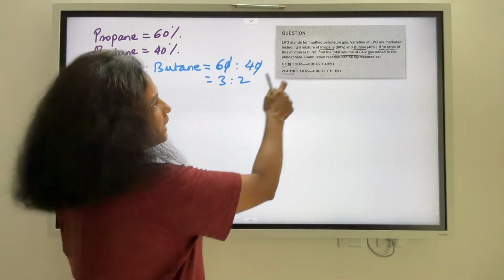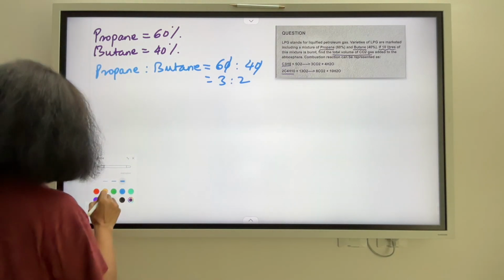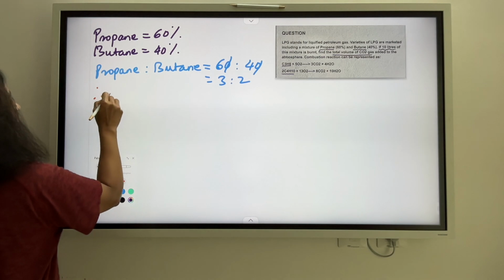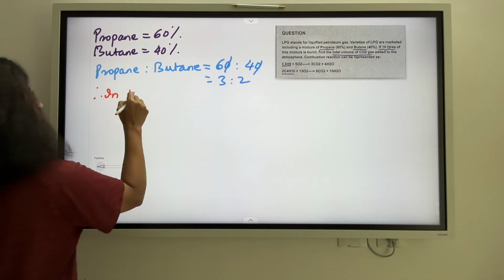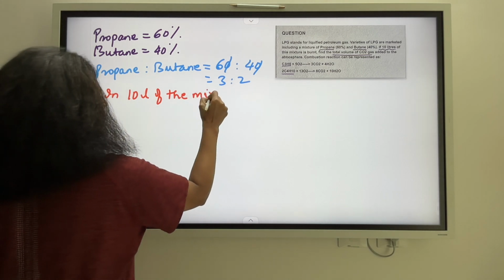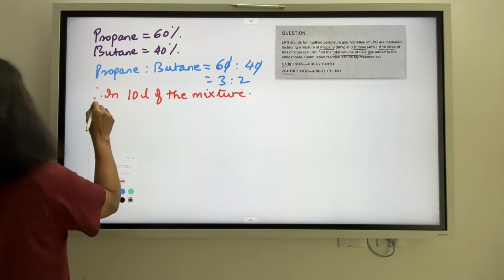So out of the 10 liters of mixture which is given to me, how much of propane and how much of butane? Therefore, in 10 liters of the mixture, how much is the propane?